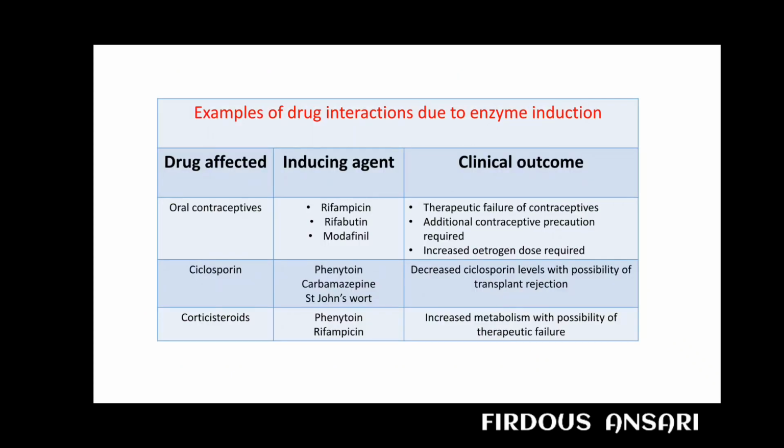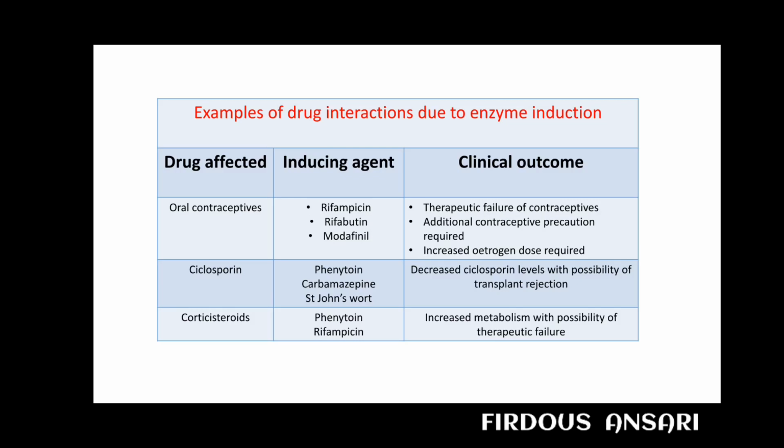disease state. Now, examples of drug interaction due to enzyme induction: oral contraceptives taken along with rifampicin. This rifampicin is inducing the enzyme which is required for the metabolism of oral contraceptives, and the clinical outcome when we give oral contraceptives along with rifampicin is therapeutic failure of contraceptives. Similarly, oral contraceptives given along with rifabutin, the clinical outcome is that additional contraceptive precaution is required.